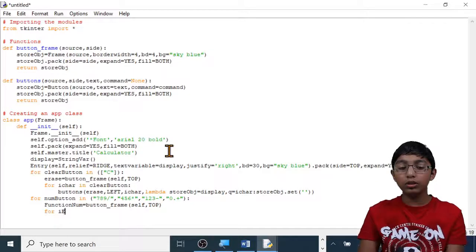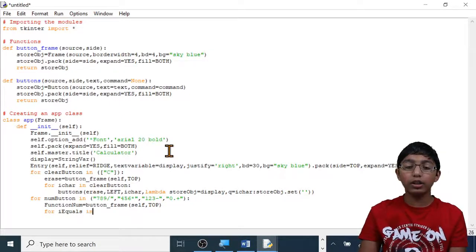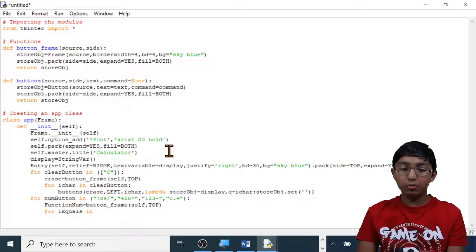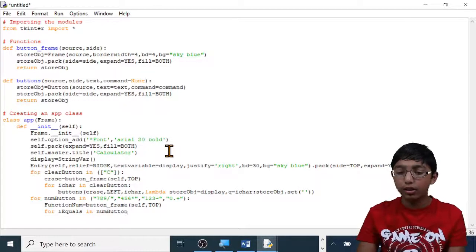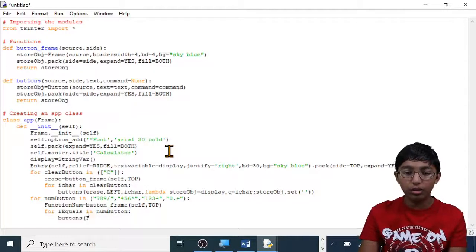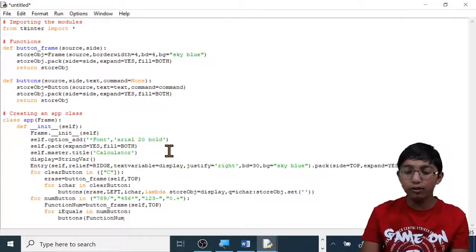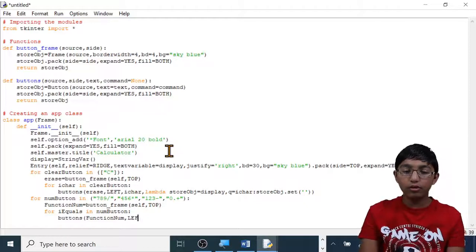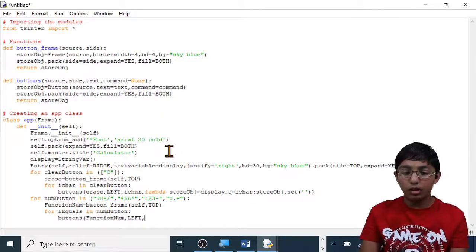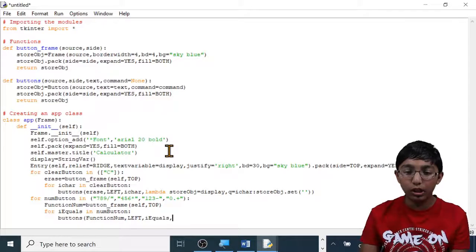I capital E equals space in, so here we're doing the function for when we press the button, in space num capital B button, colon, enter, buttons, open brackets, function, make sure function has a capital F, capital N num, it's one word, comma, all capitals left, comma, then type I capital E equals, comma, lambda,